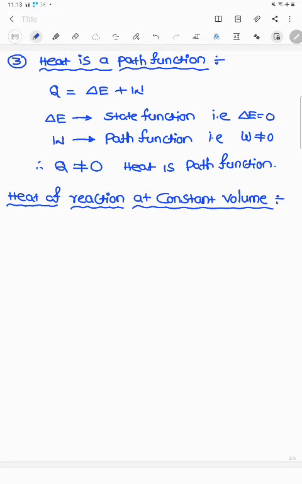Here, according to the first law of thermodynamics, energy can neither be created nor destroyed, but one form of energy is converted into another form. This is called the first law of thermodynamics or the law of conservation of energy. Here supply Q calories of energy to the system at a constant volume.